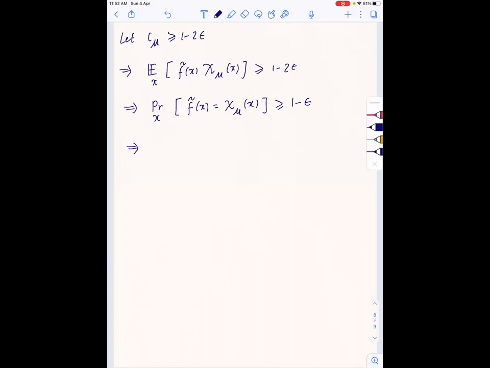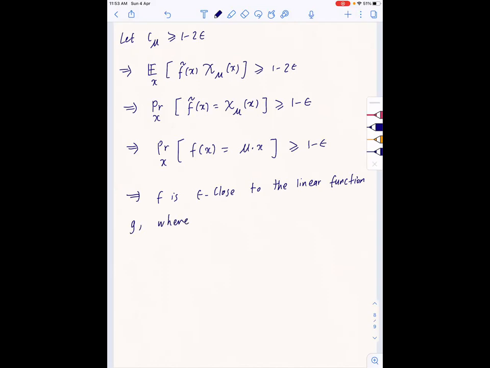And then if we go back from the change of notation, basically we're saying that the probability over x that the original function f from 0, 1 to the n to 0, 1 equals the linear function mu dot x is greater than 1 minus epsilon. So therefore, f is epsilon close to the linear function g equal to mu dot x.